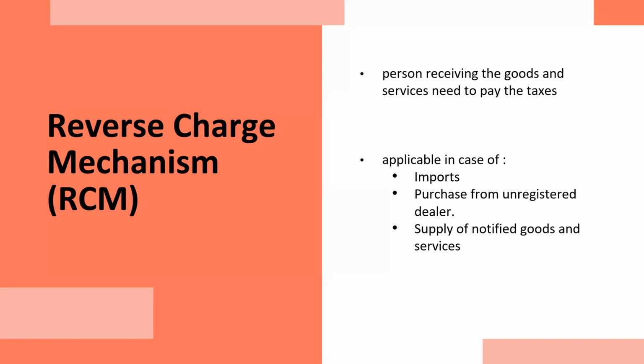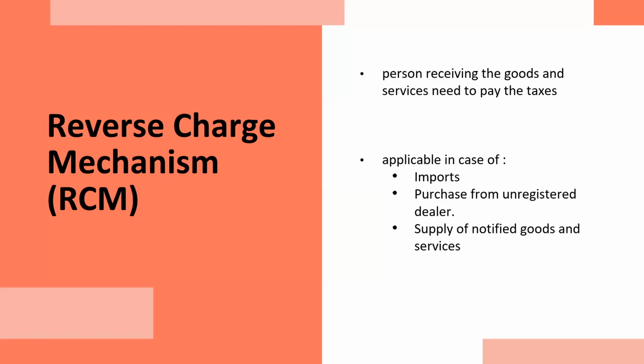These are imports. If you are buying something from outside the country, then you are there to represent the government about those goods. You are there to talk to the government. The government is not going to go to the US, or to Singapore, to collect tax from the seller. The government says you are the receiver of the goods, you pay tax to us. So in case of imports, reverse charge mechanism is applicable.